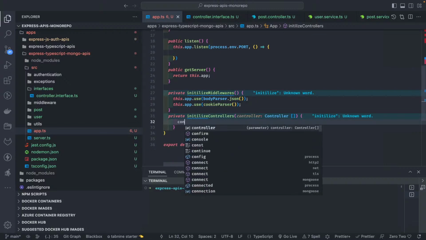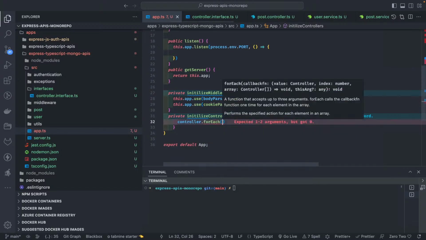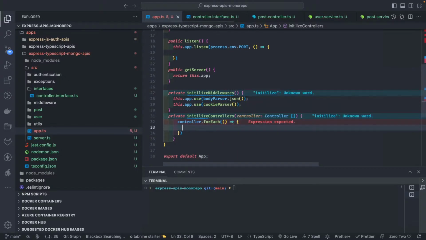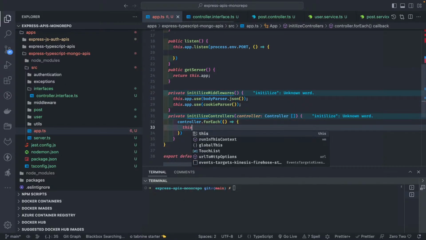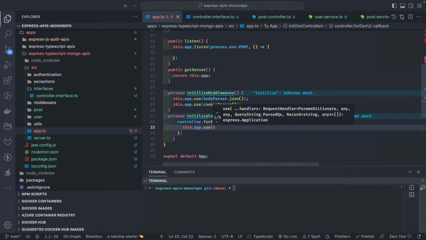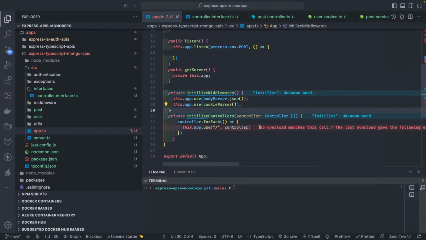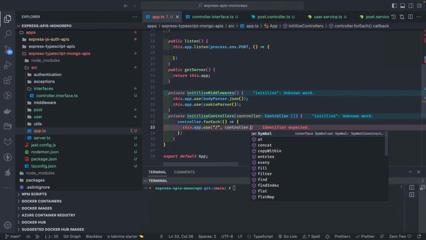I can just do forEach, because we need to iterate over the controller array which is being passed, and then this.app.use. This is how we register a middleware, right? And then here we pass the path, and the controller contains two things, the path and the router.